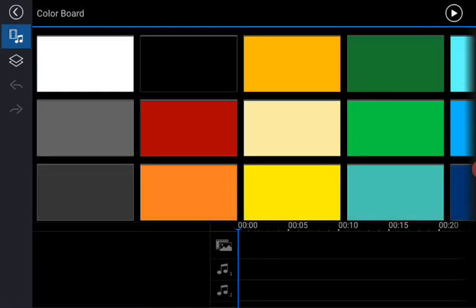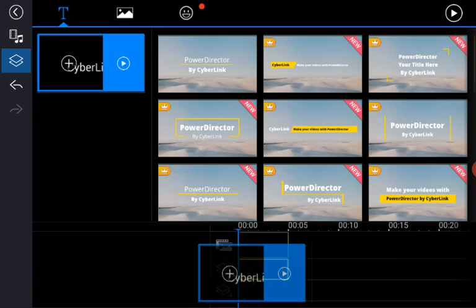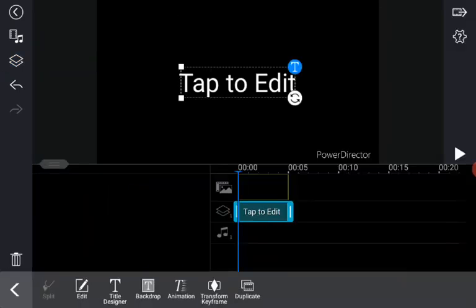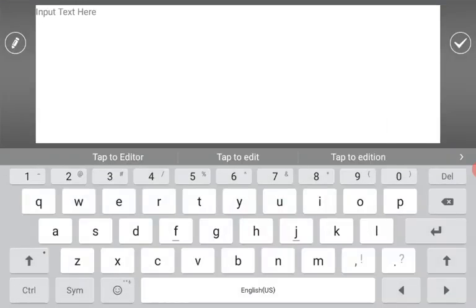You want to make your own EAS screen on PowerDirector. It could be anything, really. If you want to make an EAS black screen, you do this.